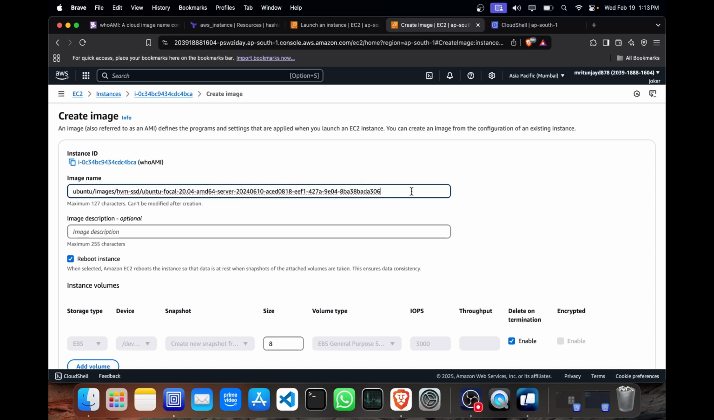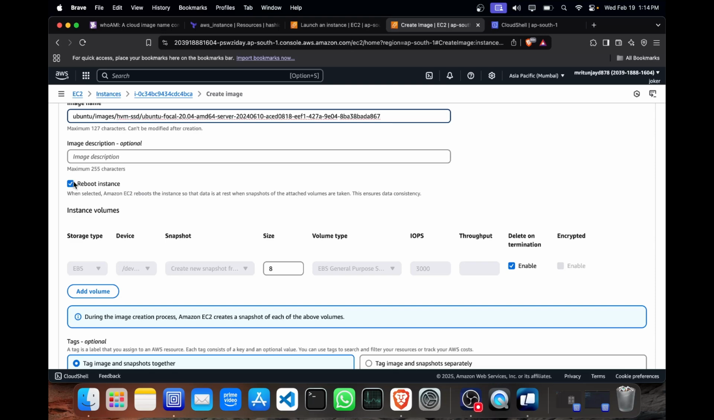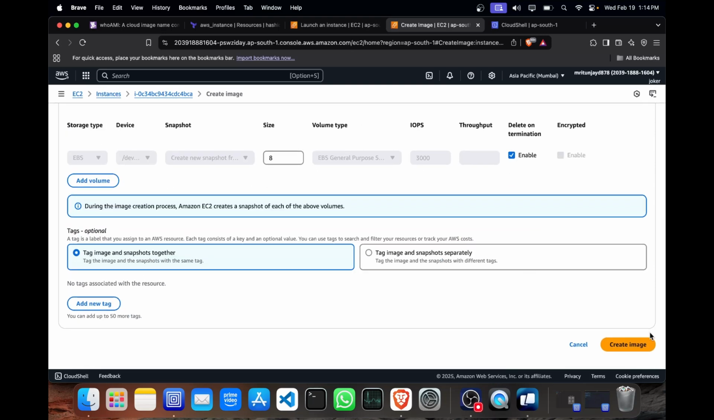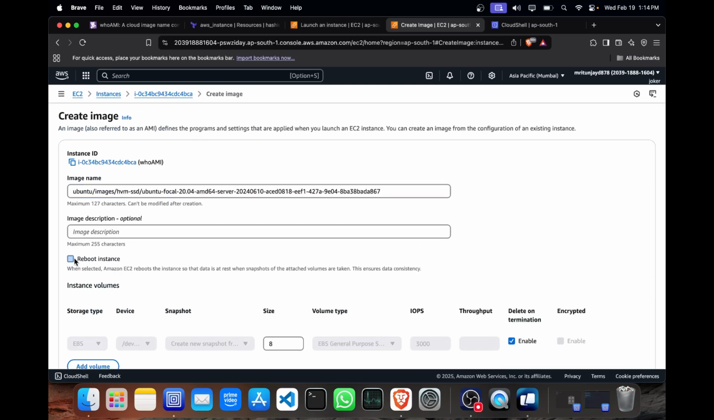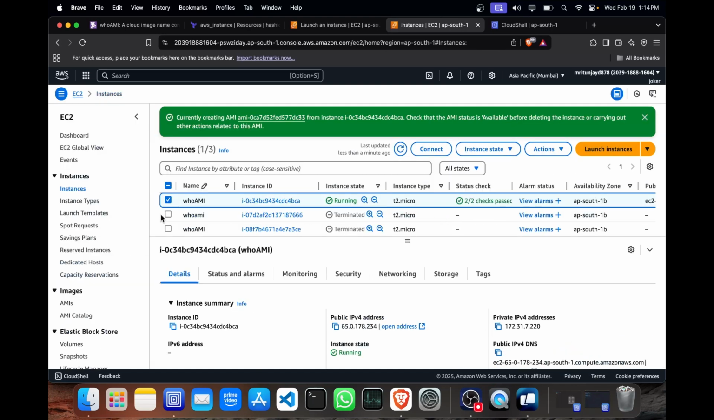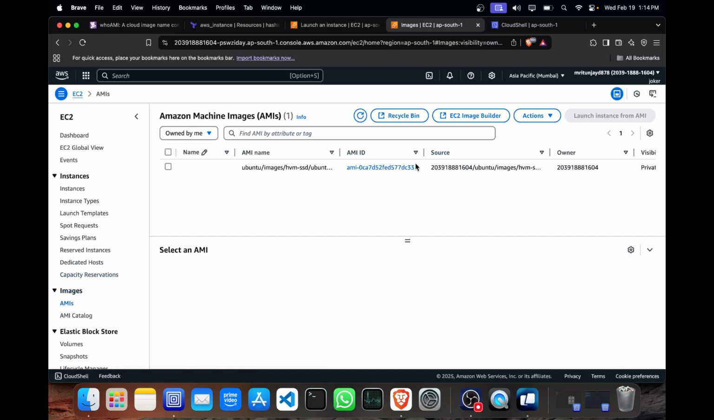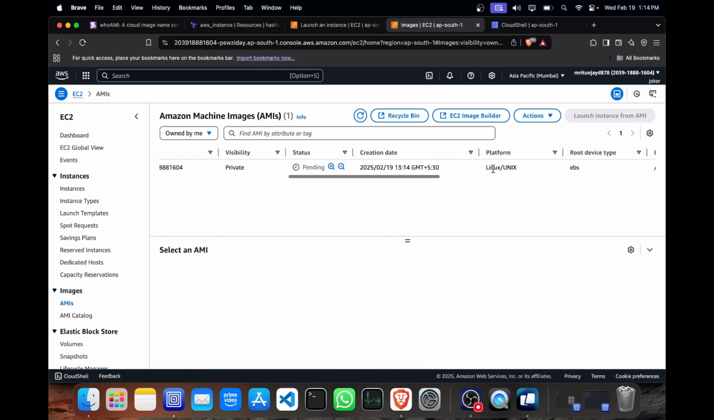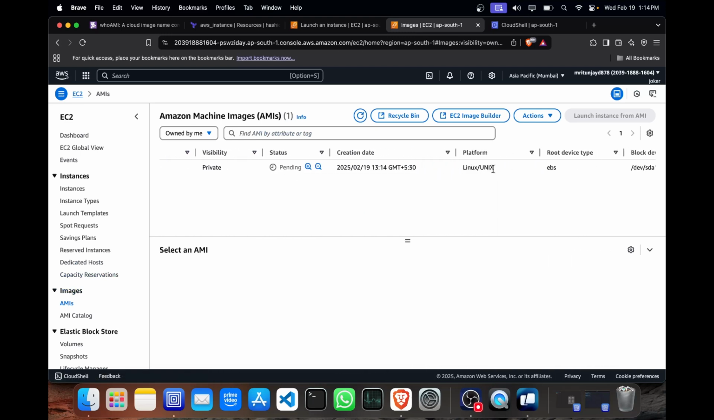We will just replace it with 867, and after that we will create the image. I do not want the instance to reboot. So create image. It will start creating an image with that doppelganger name.